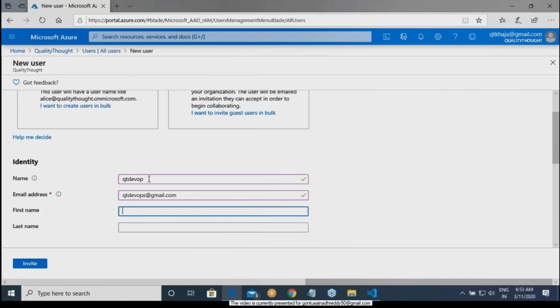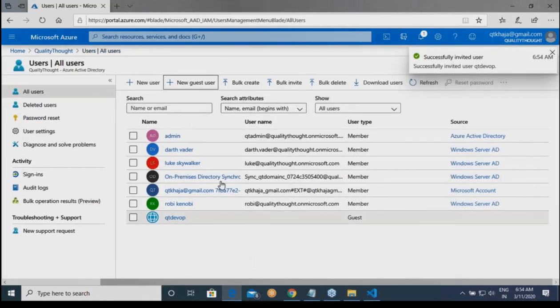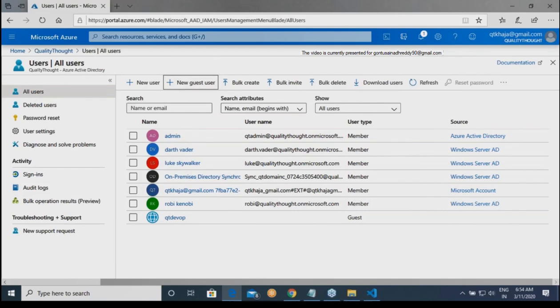So this means that you can add other companies' employees to your account if they are doing some kind of auditing or any business purpose which you have with the other organization. That is where you add it. Okay, QT. You just say invite. Now that user will receive an email notification saying that you are added, and from there he can log in, create his own credentials, and then get it through. Am I clear on this? Yeah. Okay. So what is B to B now? Just adding users.